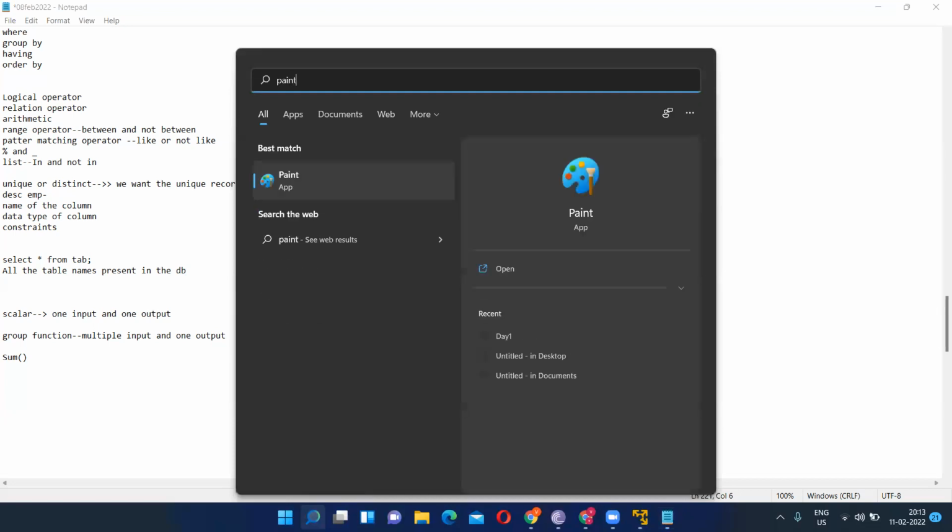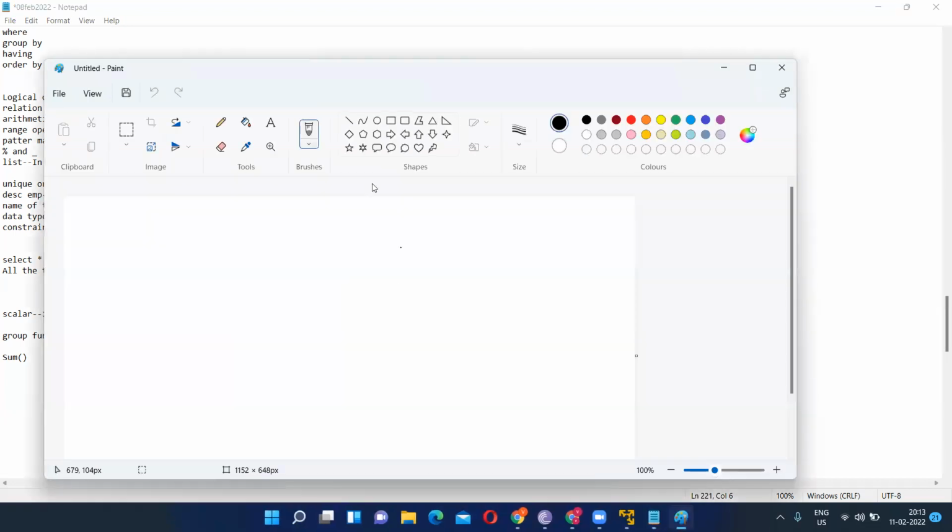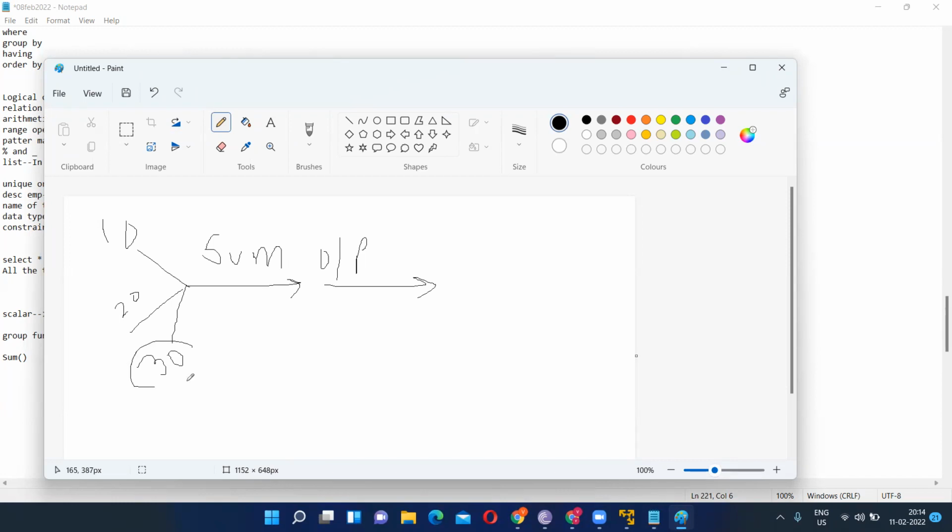Let me just show by diagram. What is a group function? Multiple inputs: this is an input, this is an input, and the output is only one. That means 10, 20, 30. Now sum it. What will be the addition of this? 30 plus 20 plus 10 is 60.